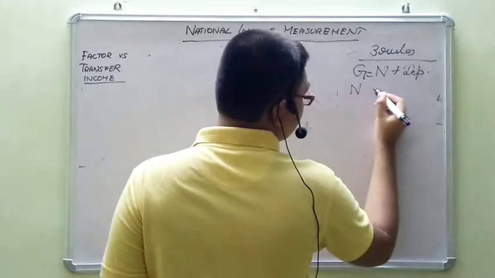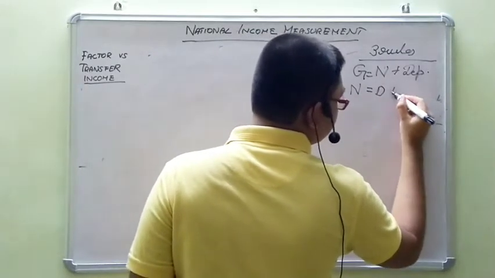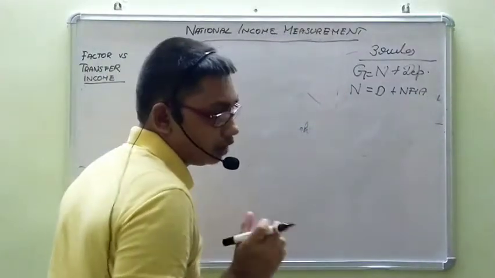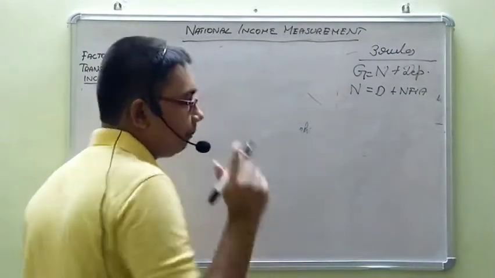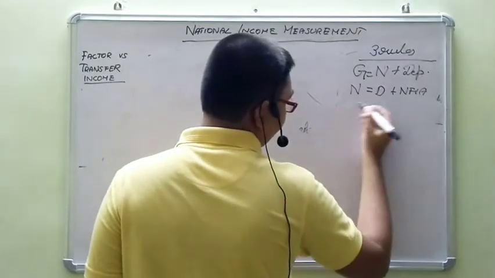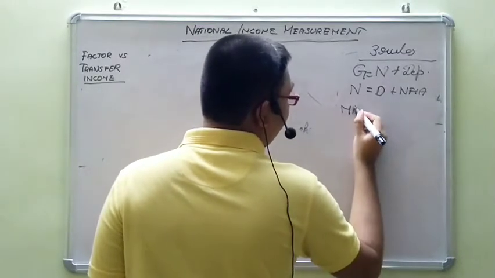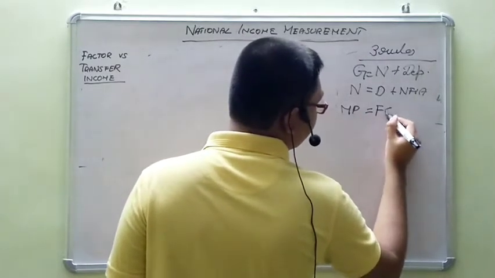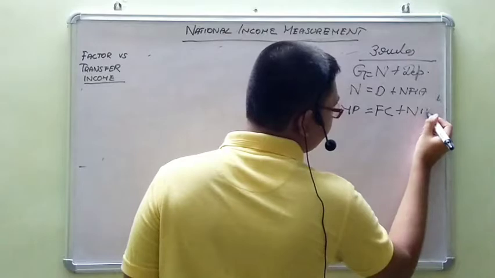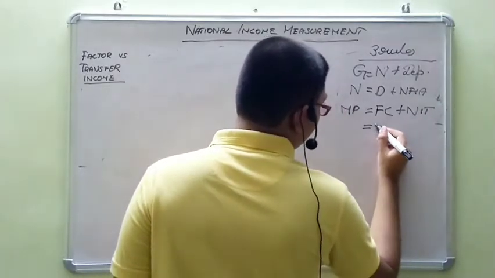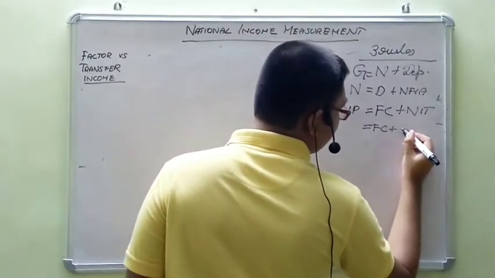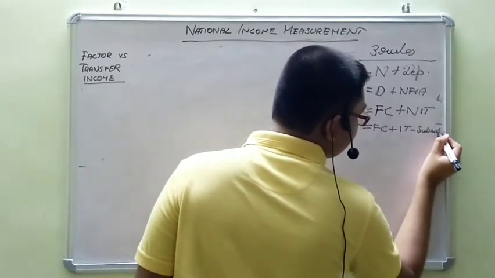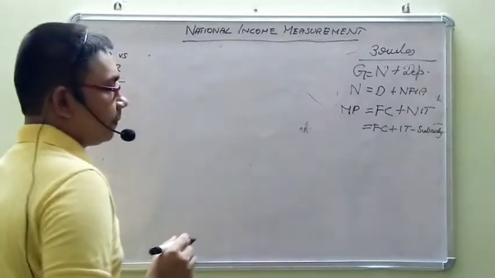National is equal to domestic plus NFIA: any national aggregate will be equal to the corresponding domestic aggregate plus NFIA. Any market price aggregate will be equal to the factor cost aggregate plus net indirect taxes, or factor cost plus indirect taxes minus subsidy. NIT is equal to indirect taxes minus subsidy.